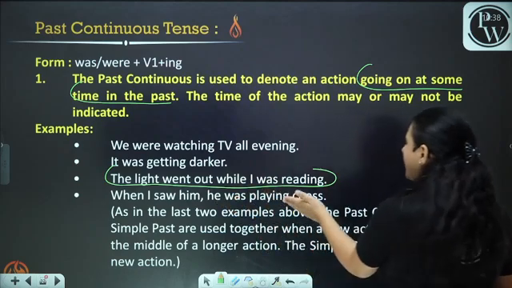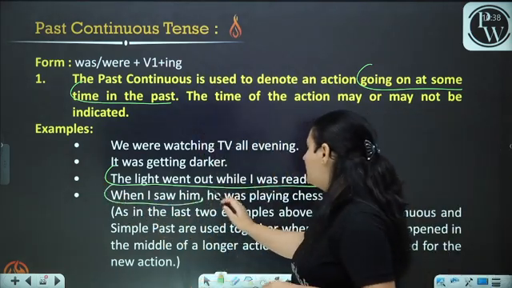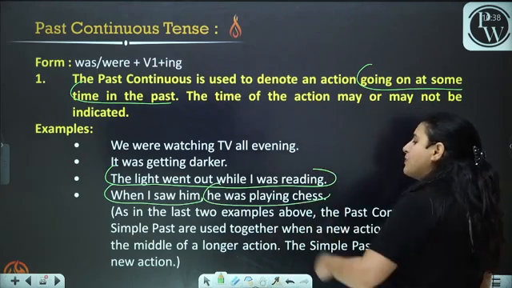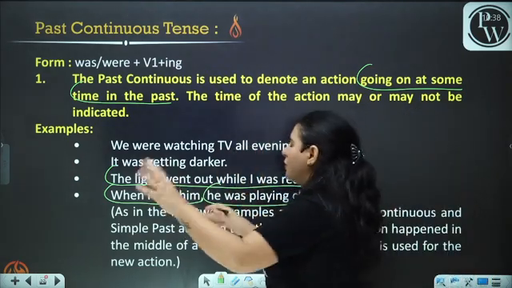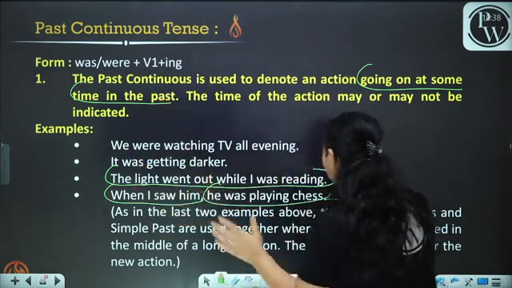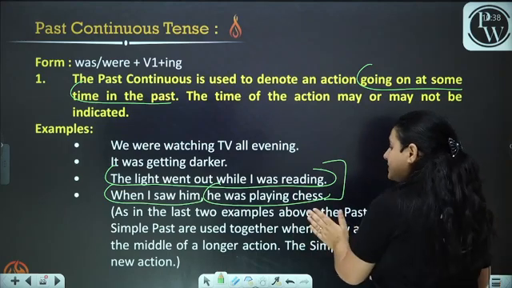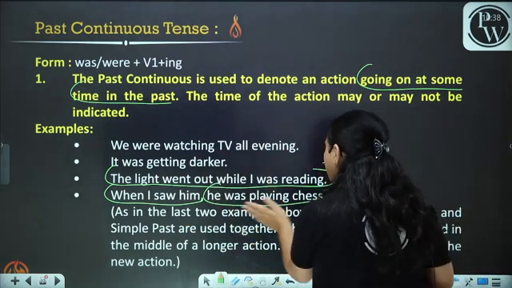When I saw him, he was playing chess, as in the last two sentences. Now, these sentences may be clear to you. It was getting darker. Okay, this started in the past. Now, when we look at these two sentences, what happens? The past continuous and simple past are used together.